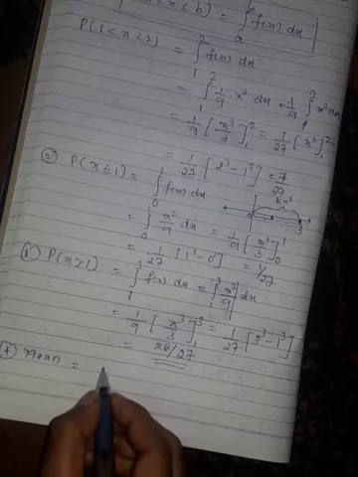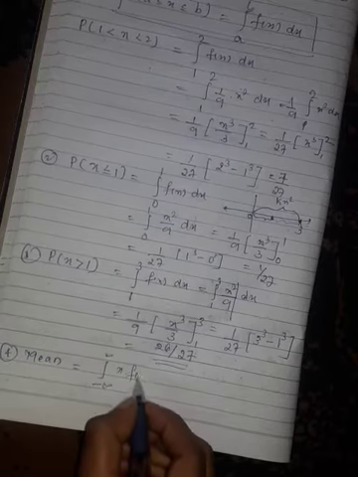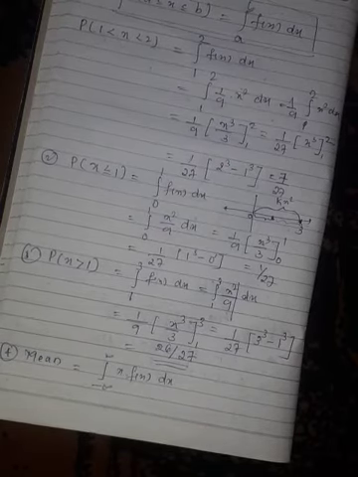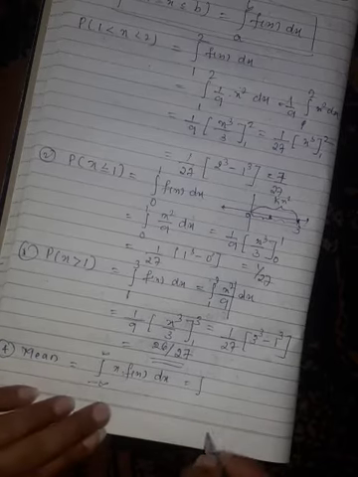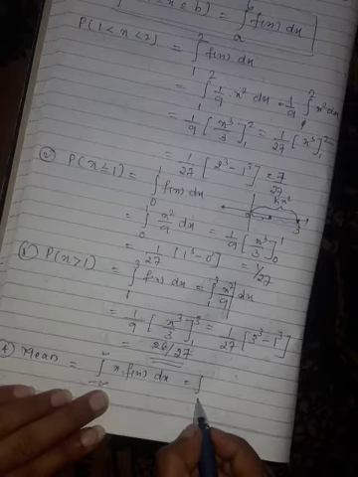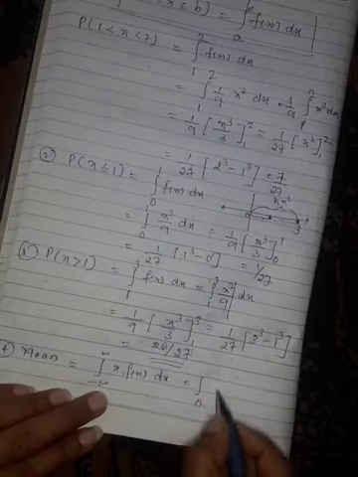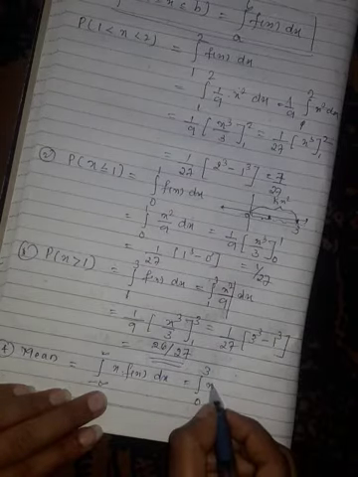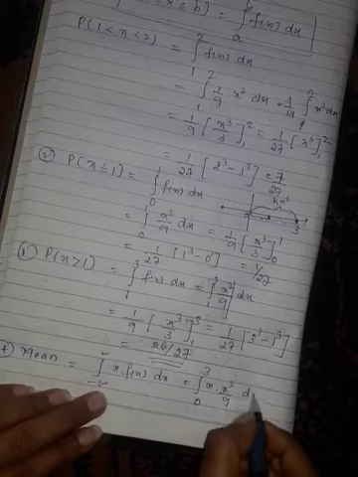What do we have for the mean? Integration from minus infinity to plus infinity of x into f of x dx. So this is our formula for mean. This is equal to, our limits are from minus infinity to infinity, but in the example what do we have for the limits? 0 to 3. So x into, what is your f of x? x square by 9 dx.